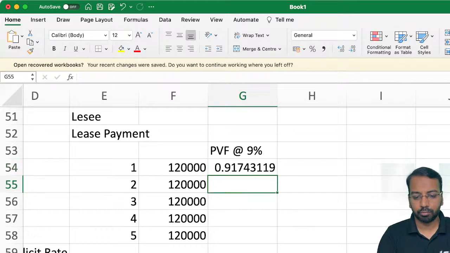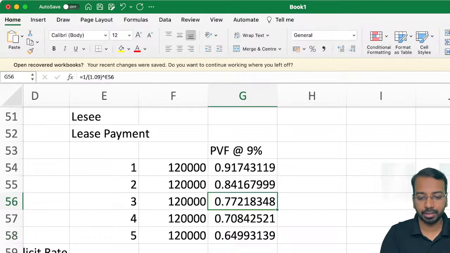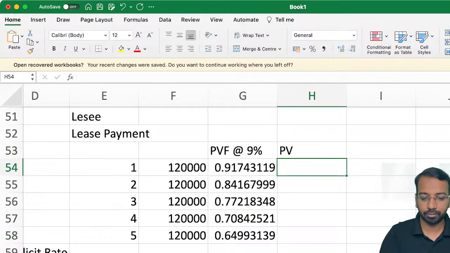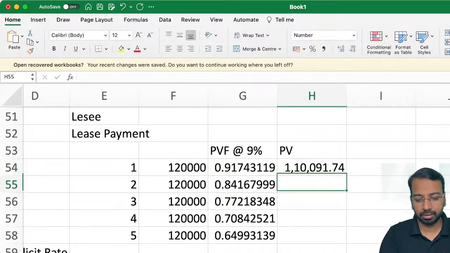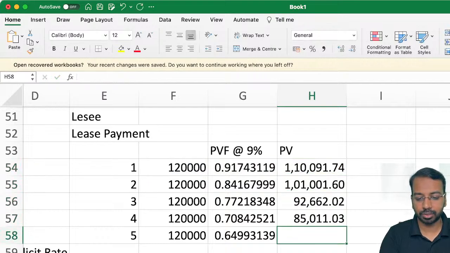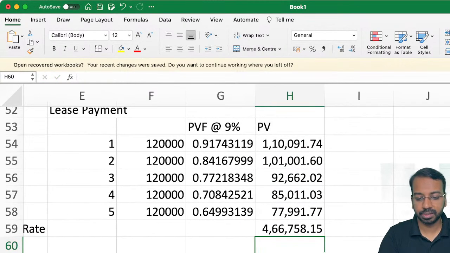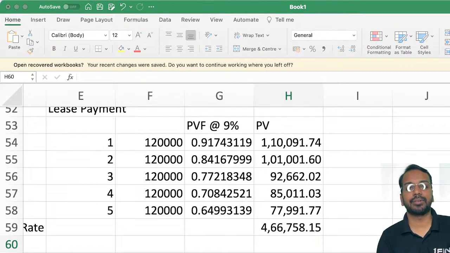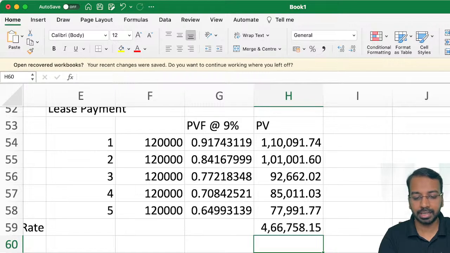Then once you press equal to one more time, like that you keep on doing, you'll get the present value factor. Present value is equal to 120 multiplied by these factors, 110, 101, 93, all this put together, when you sum it, you will get 466,758. This 466,758 is nothing but your lease liability.